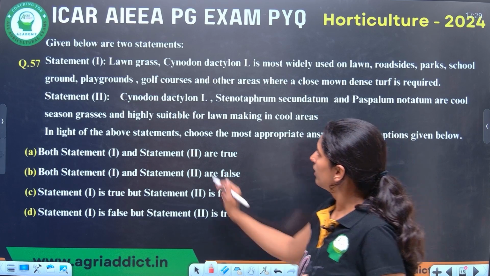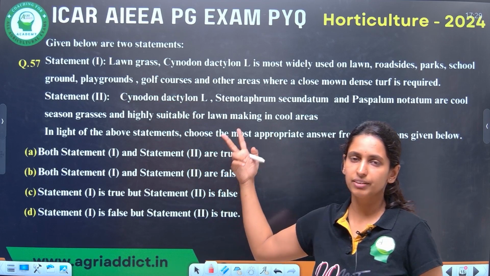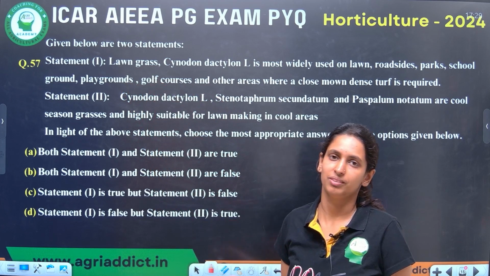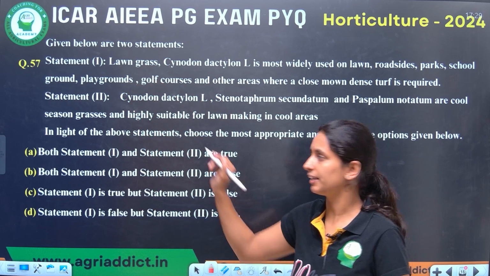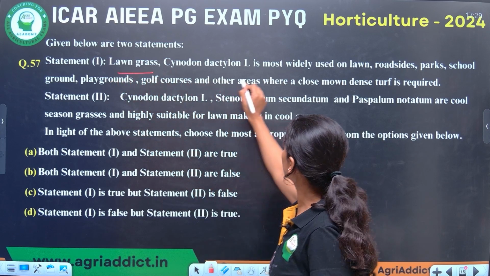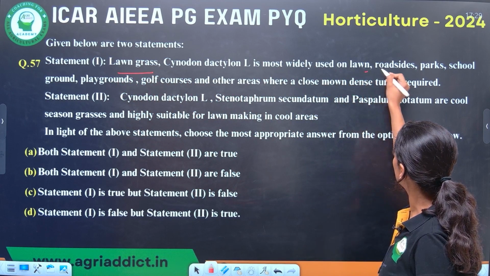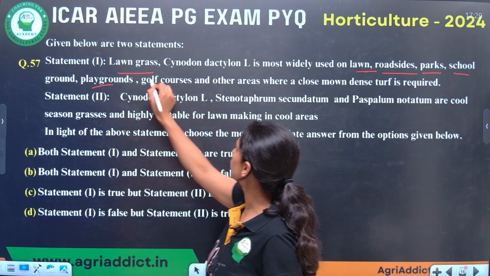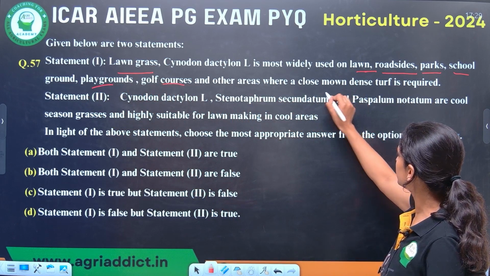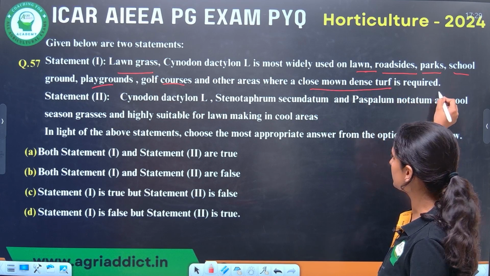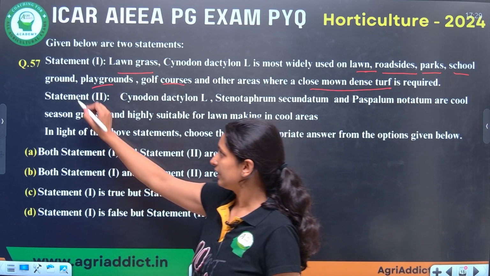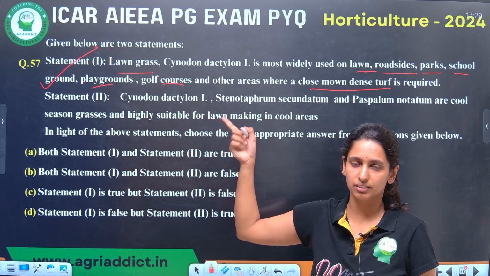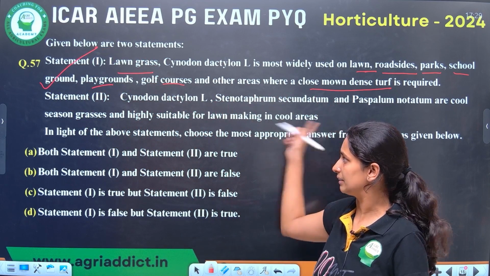Next question. Statement types. They have given two statements. First one, again they have asked a question from lawn. So lawn, must and should, you have to study. Lawn grass, Cynodon dactylon, is most widely used on lawn, roadside, park, school, playgrounds, golf courses, and other areas. It can be closely mown, dense turf is required. This is correct, because Cynodon dactylon, doob grass, can be used in all the places.